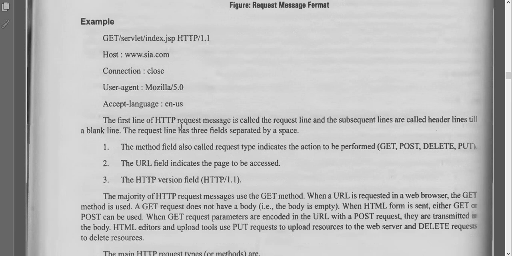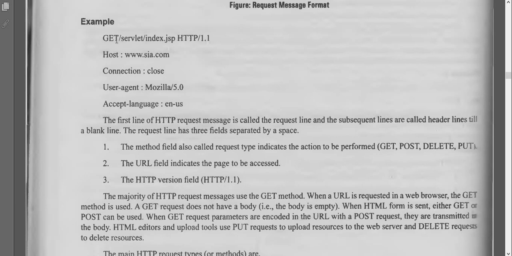The first line of an HTTP request message is called the request line, and subsequent lines are called header lines, till a blank line. The request line has 3 fields separated by a space. The method field, also called request type, indicates the action to be performed: get, post, delete or put. The URL field indicates the page to be accessed. The HTTP version field tells you the version of HTTP.